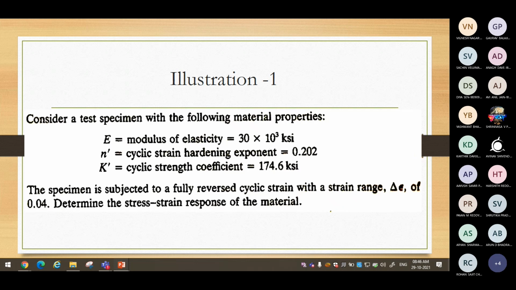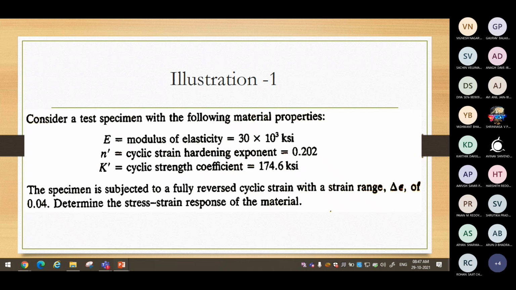From the subject point of view, you can refer to the Bannantine book, and a few numericals you will also find in R.I. Stephens' book. You can go through all those lists which I already provided earlier in the syllabus copy. So these three books you can look into for more detailed discussion. For strain life you find fewer numericals, however at least illustrative ones are there in the Bannantine book and the R.I. Stephens book. Okay, fine. Let us look into this numerical, make a note of this.